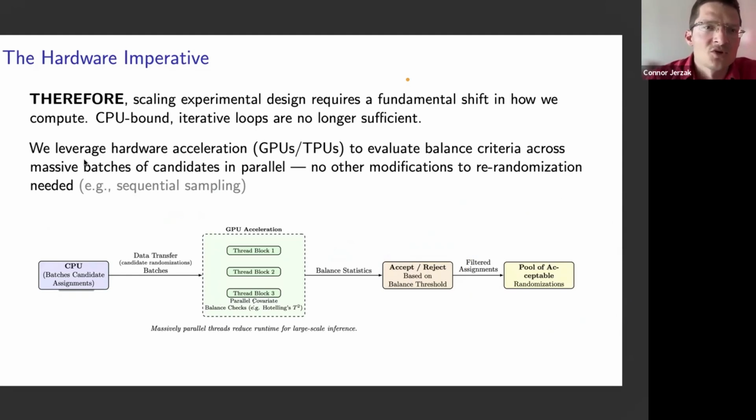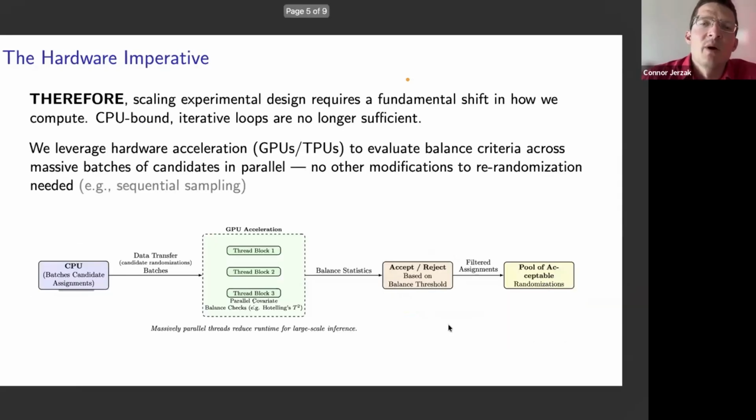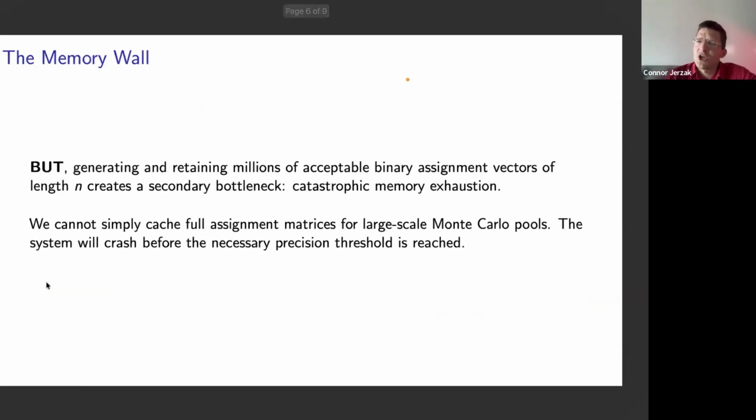We'll be able to get those same sorts of gains that we talked about over here that we really needed a large number of candidate randomizations for. We're able to get them more efficiently using the best of accelerated computing. So that's all well and good, but there's actually another problem that we'll have to overcome.